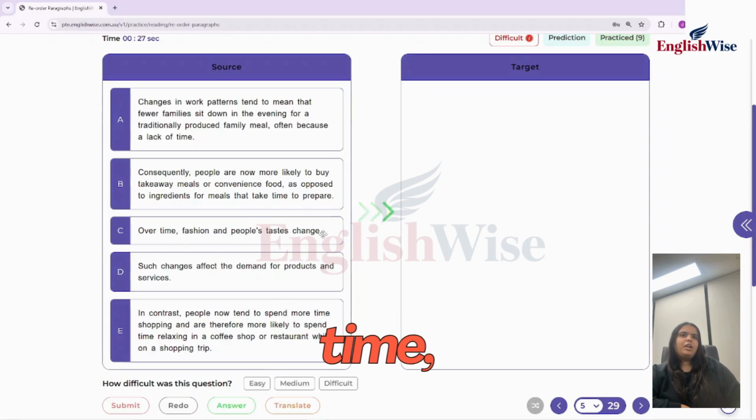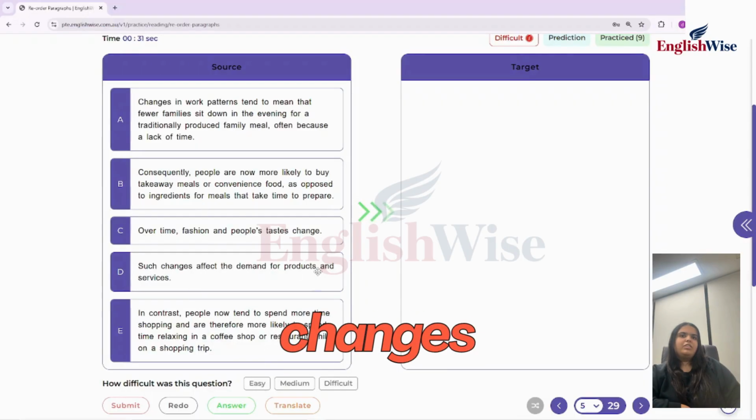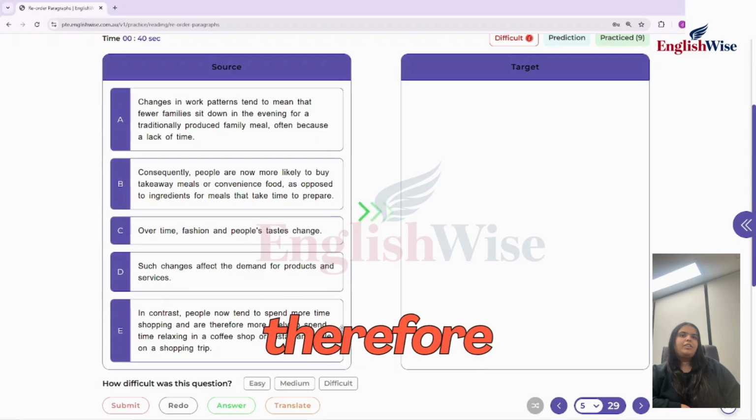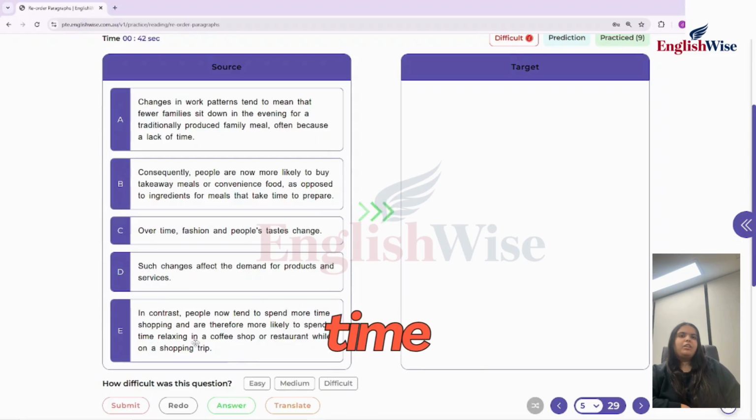Sentence C says, over time, fashion and people's tastes change. Sentence D says, such changes affect the demand for products and services. Sentence E says, in contrast, people now tend to spend more time shopping and are therefore more likely to spend time relaxing in a coffee shop or restaurant while on a shopping trip.